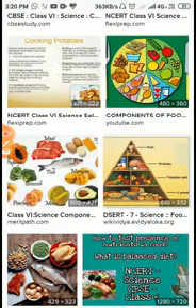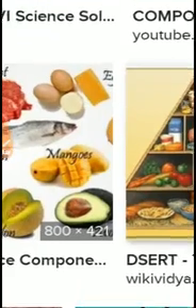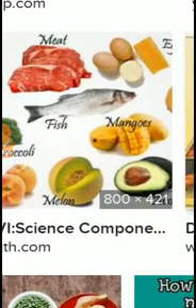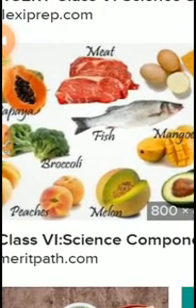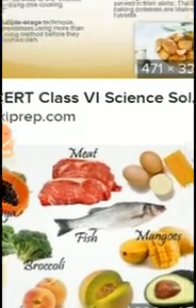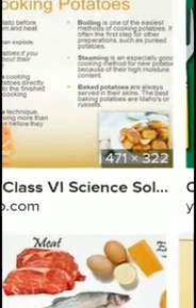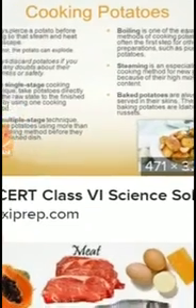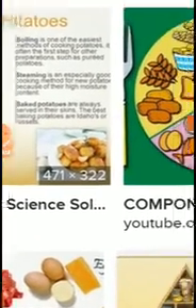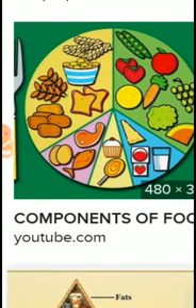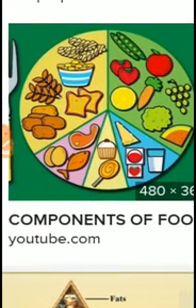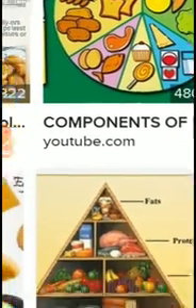By that visual you will be able to learn other things related to the chapter components of food. My dear students, in this visual you are looking at so many food items: eggs, fishes, fruits, broccoli, papaya, food grains, germinating seed, cooking potato. These are the methods for cooking potato. Here we are looking at the bread, butter, slice, beans, and so many food items.